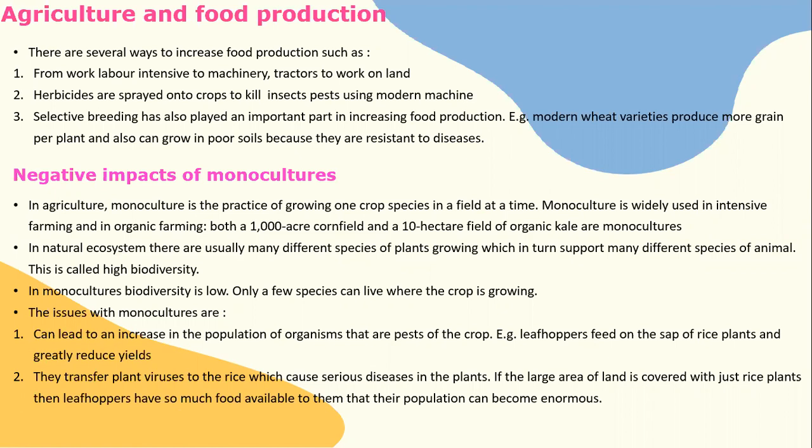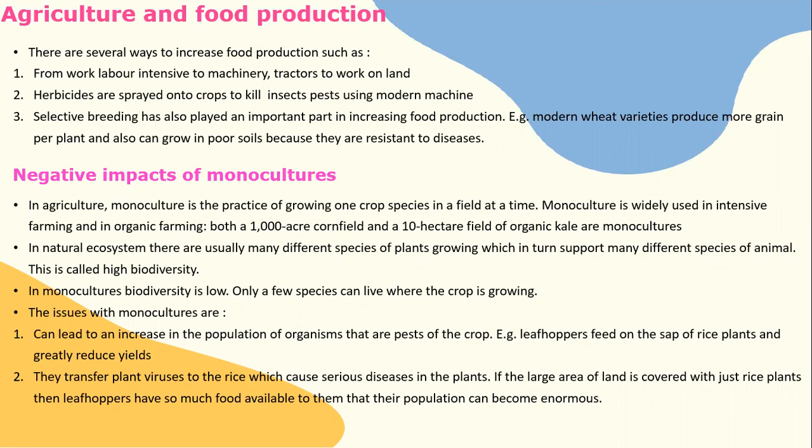Negative impacts of monocultures. In agriculture, monoculture is the practice of growing one crop species in a field at a time. Monoculture is widely used in intensive farming and in organic farming. Both a 1,000-acre cornfield and a 10-hectare field of organic kale are monocultures.